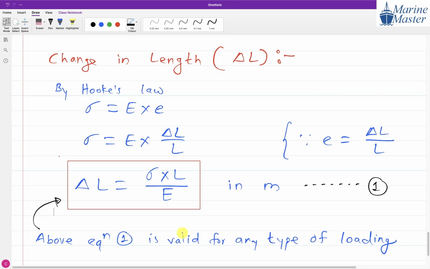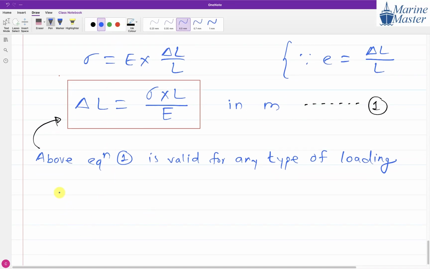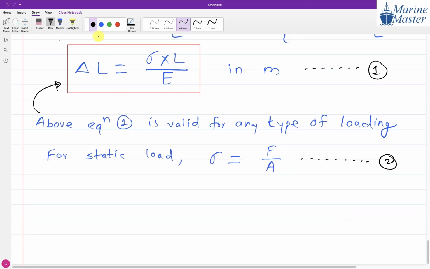So this is the relation of change in length for any type of loading. Now observe the things carefully. For static load, what is the relation of stress we have seen, guys? We have seen in the morning only. Not force into area, force divided by area. Sigma is equal to F by A for static load. And we will say this is our equation number 2. Now what are we going to do? We are going to substitute.